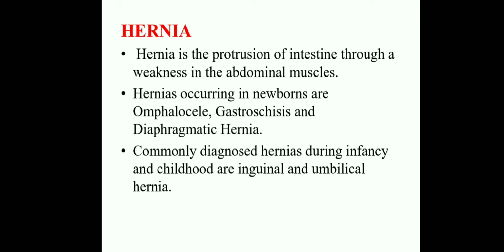When diagnosed in childhood, it is an inguinal hernia or an umbilical hernia.